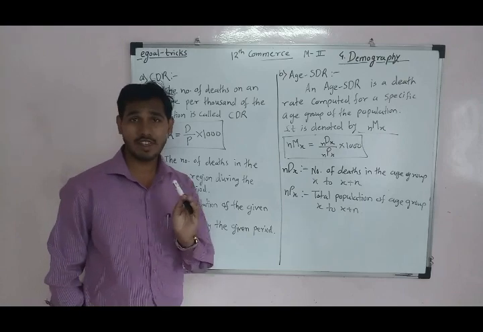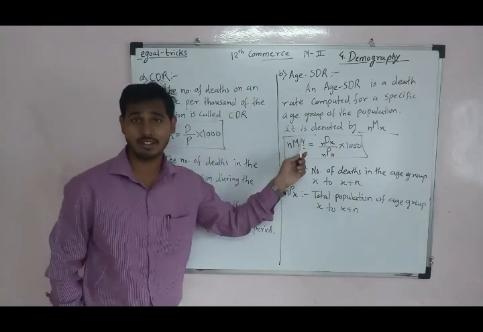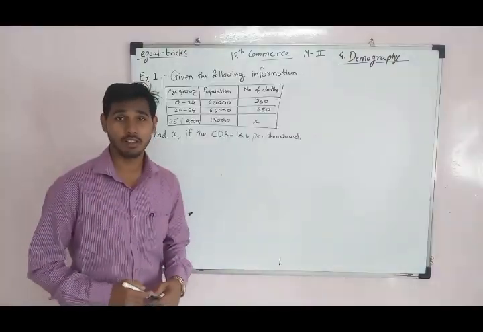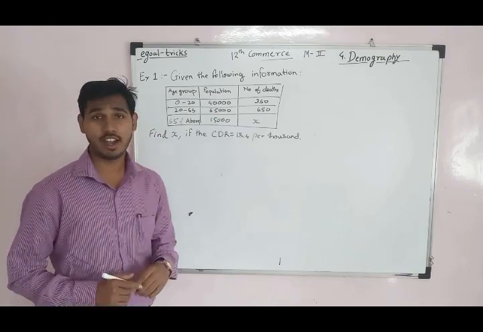Now some basic examples of CDR and Age-SDR. The first is a basic example of CDR.